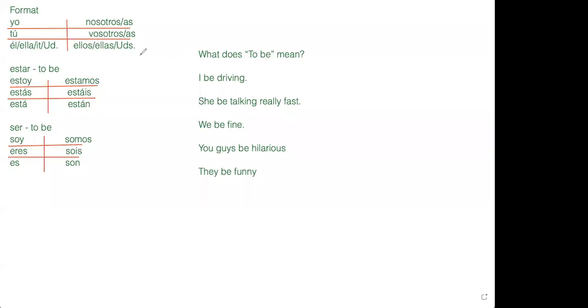In Spanish, we have two verbs, ser and estar. So let me go ahead and show you guys this board here. First of all, we have to remember what these are. Yo, tú, él, ella, it, usted, nosotros, vosotros, ellos, ellas, ustedes. Remember, it is actually English, because in Spanish, we don't use the word it as a subject pronoun.